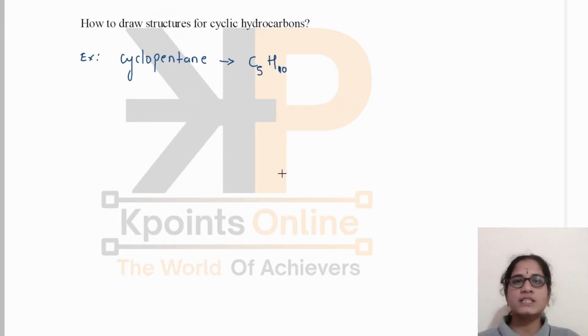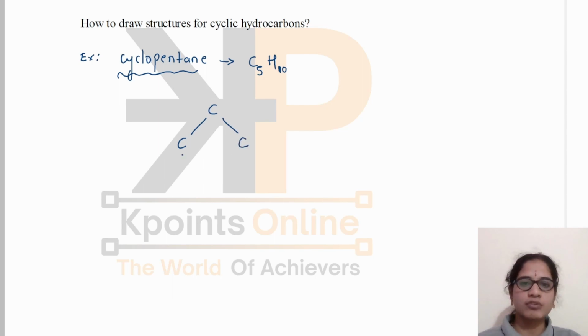Then how can we draw the structure for cyclic hydrocarbons? Let us take example of cyclopentane. It has 5 carbon atoms. So I will write these 5 carbon atoms in the form of ring. Now we have to satisfy its valency with the available hydrogen atoms. There are 10 hydrogen atoms here. First let us see this carbon atom. Already 2 bonds are present.